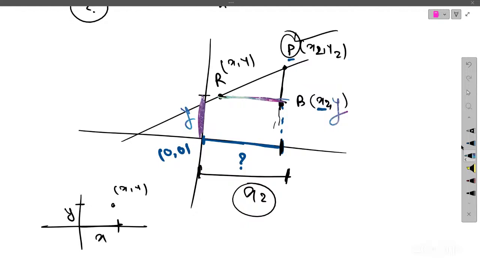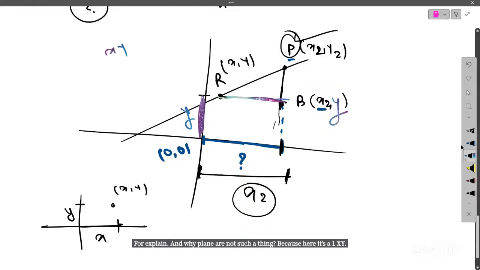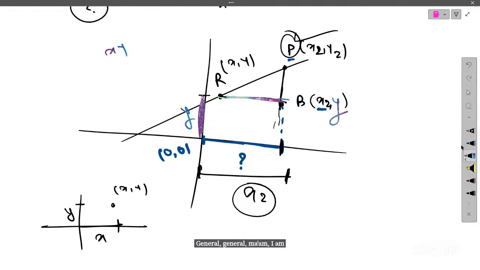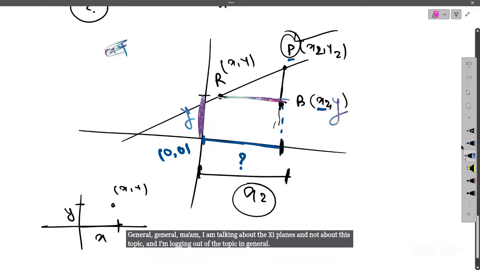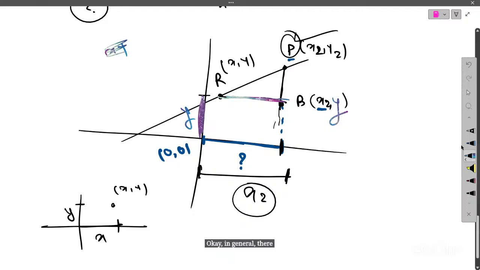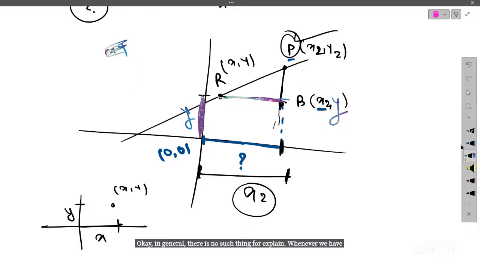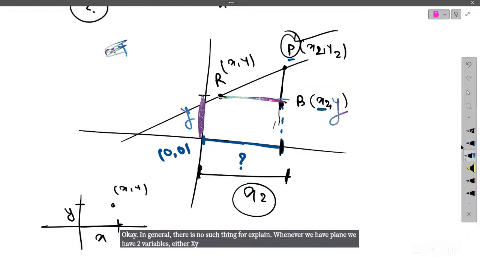Ma'am, is it possible to have a line which is parallel to the x-plane and making some angle with the y-plane? For x-plane and y-plane there is no such thing, because here it's one xy plane. Are you talking about a line or in general? I am talking out of the topic, in general. Okay, in general, there is no such thing as an x-plane. Whenever we have a plane, we have two variables, either xy, yz, or something like that.